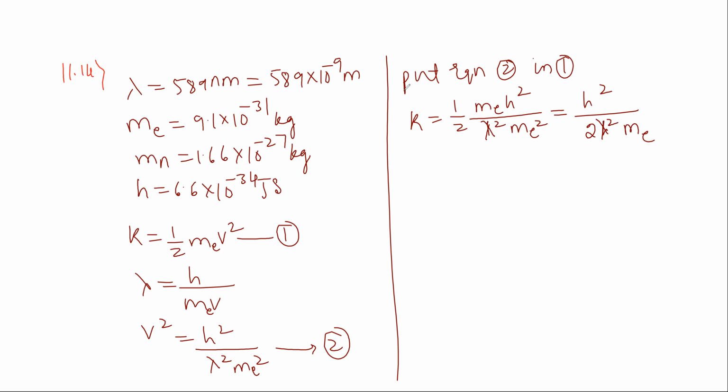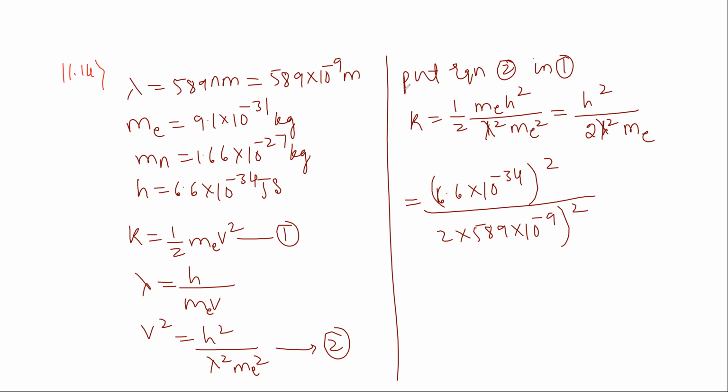So do the value substitution. 6.6 into 10 to the power of minus 34 whole square divided by 2 into 589 into 10 to the power of minus 9 whole square into 9.1 into 10 to the power of minus 31.